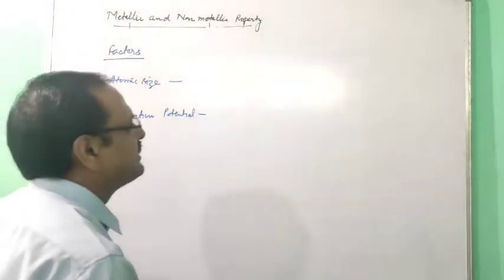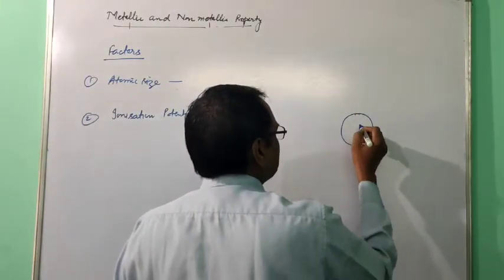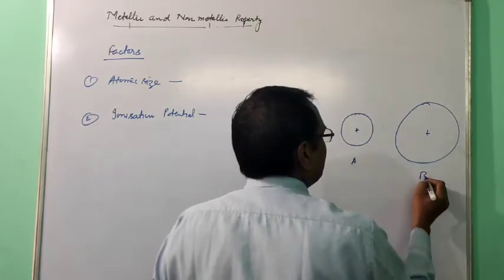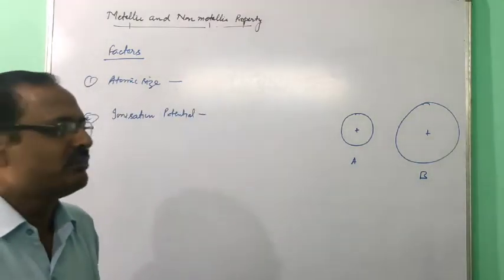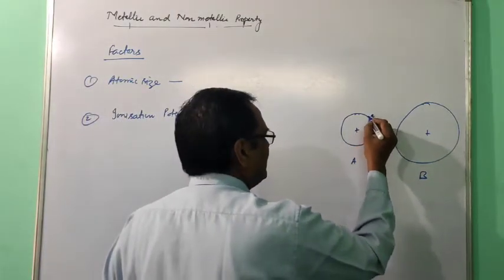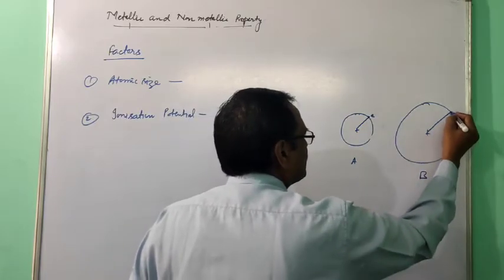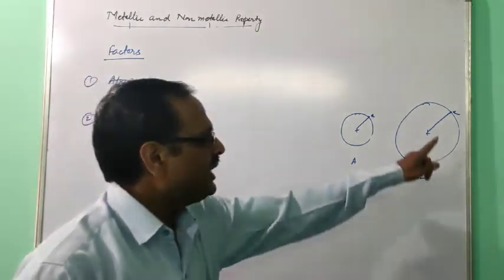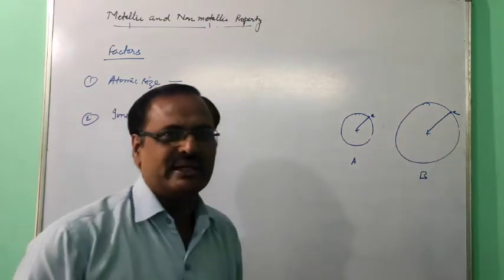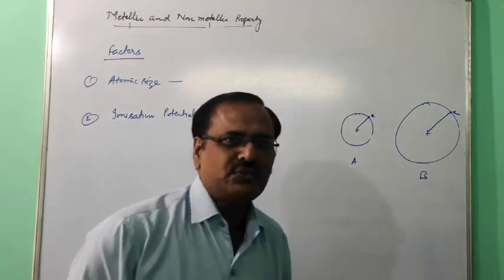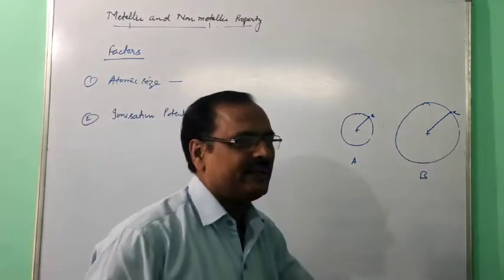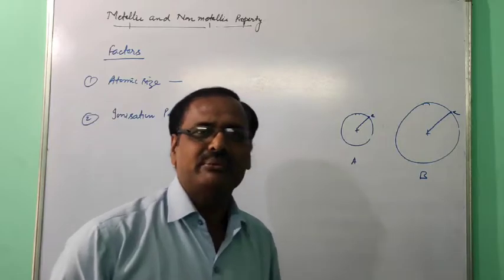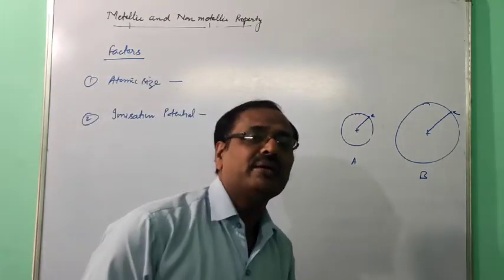Suppose two atoms are there, atom A and atom B. From both the atoms, you have to remove the electron. In atom B, you can remove the electron easily because this outer shell electron will be held less firmly, as it is away from the nucleus. So less force of attraction is there. From atom B, you can remove electron easily. So atom B will be more metallic.